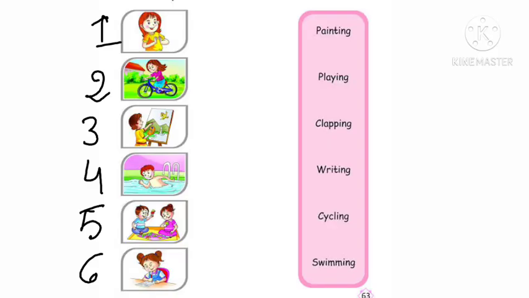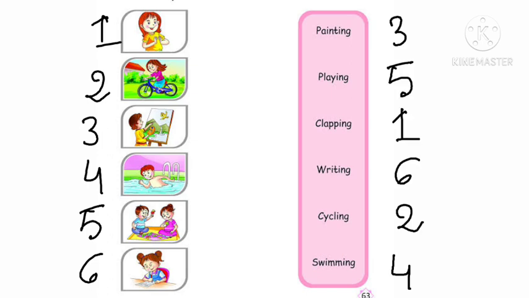Now this is a new interesting topic. This is matching. On the left side we have some pictures, on the right side we have some doing words. You need to understand the picture, recognize it, and match it with the doing word. So this is very easy and interesting. Come, let's see. See, in the first picture, the girl is clapping. Okay. So here, where is clapping? Yes. Here, number 3. So it will match with the number 1 picture.